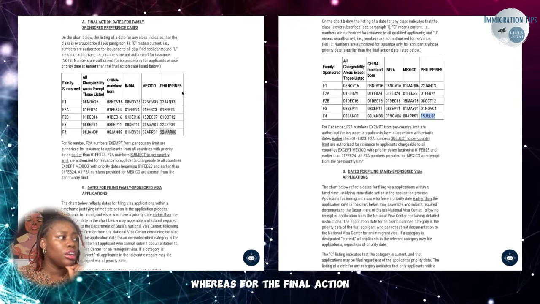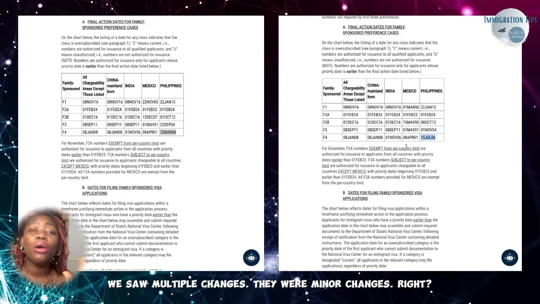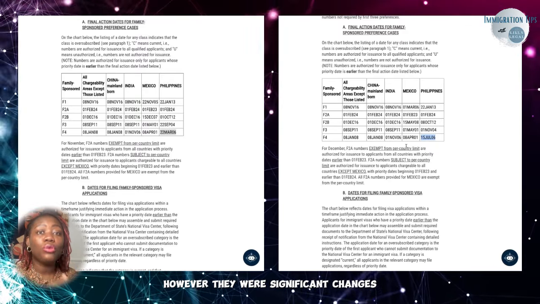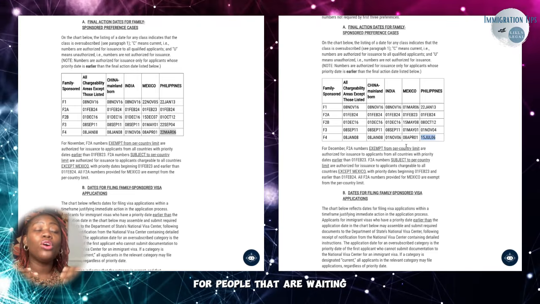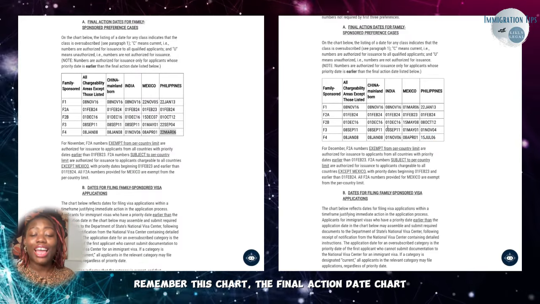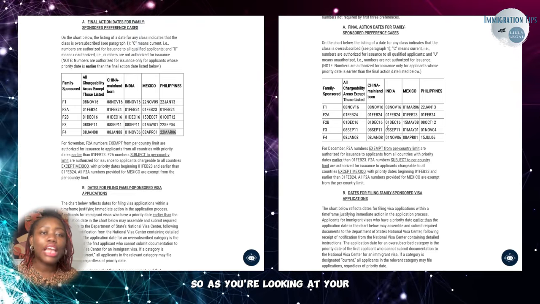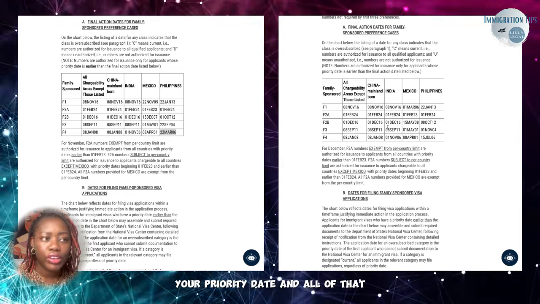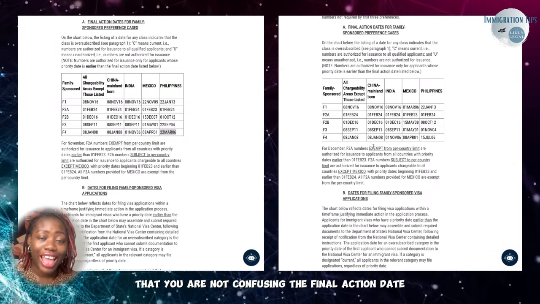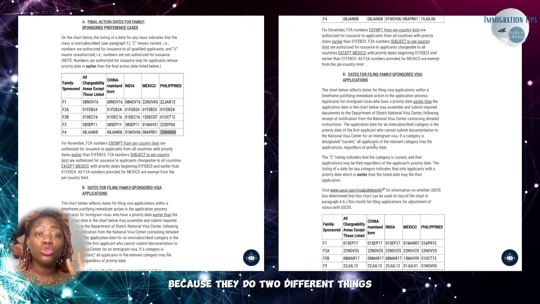Whereas for the final action, we saw multiple changes. They were minor changes, right? Don't get me wrong. They were minor changes. However, they were significant changes for people that are waiting for their visa to be approved. Remember, the final action date chart determines when the visa can be approved. So as you're looking at your category, your priority date and all of that, you want to make sure that you are not confusing the final action date with the date of filing, because they do two different things.